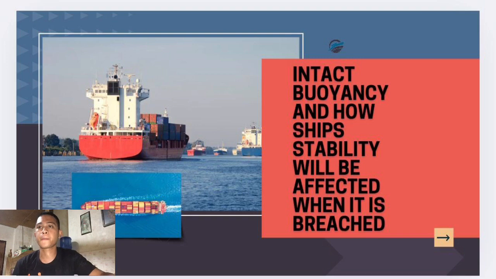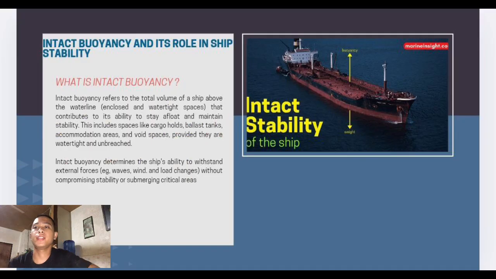For today's video, we are going to discuss intact buoyancy and how a ship's stability will be affected when it's breached. Okay, what is intact buoyancy and its role in ship stability? Intact buoyancy refers to the total volume of a ship above the waterline. It includes the watertight spaces that contribute to its ability to stay afloat and maintain stability. This includes spaces like cargo holds, ballast tanks, accommodation areas, and void spaces, provided they are watertight and unbreached.